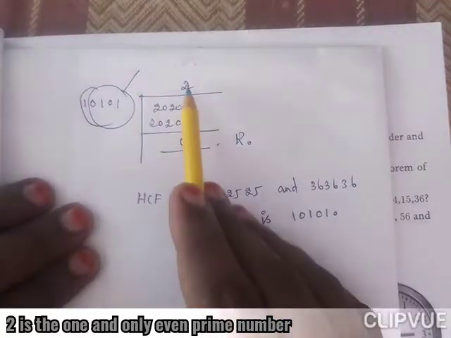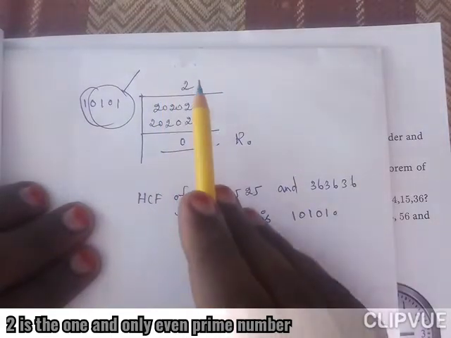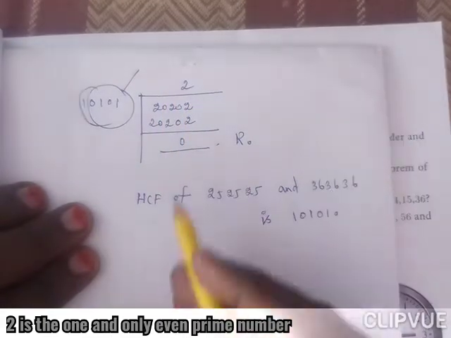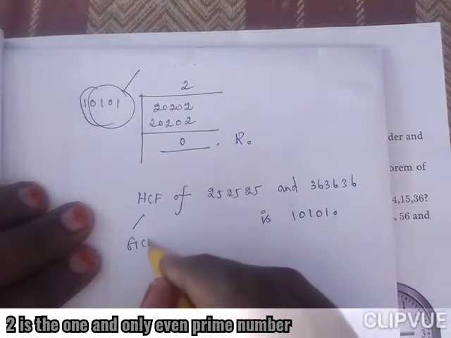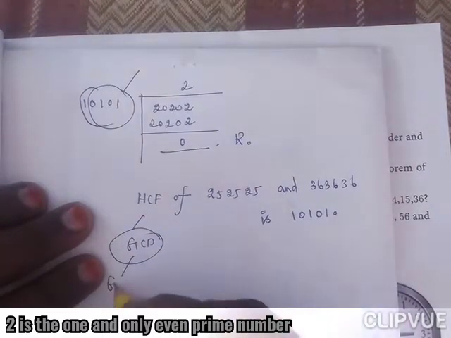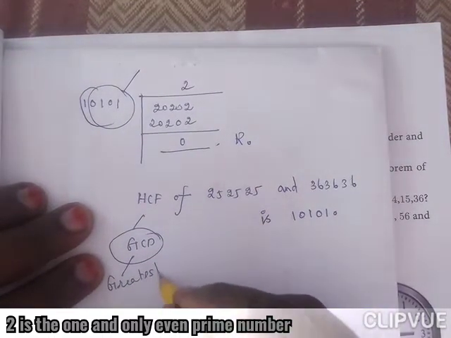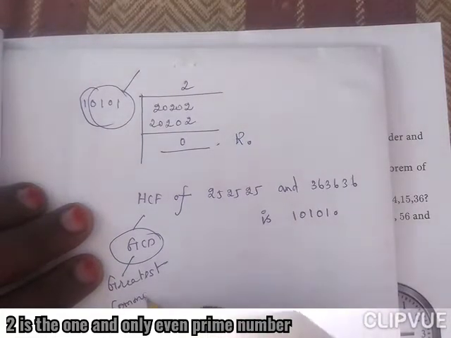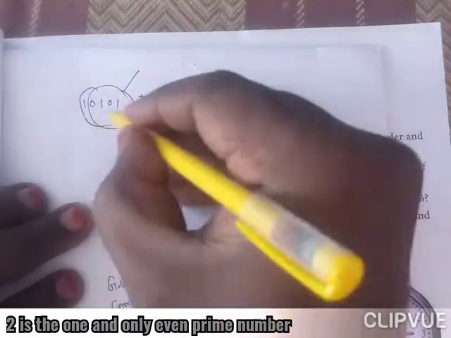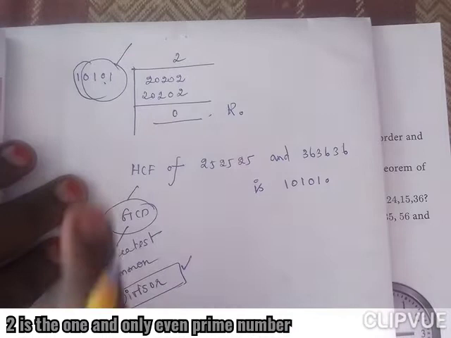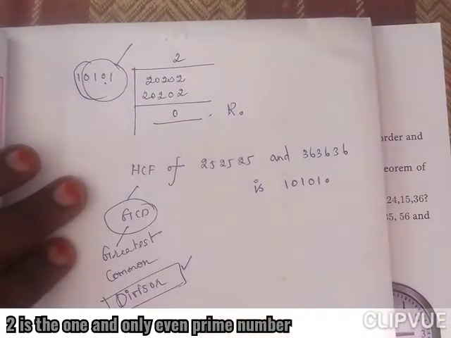Already I told you, this is the quotient; we should not write that as the HCF. HCF or GCD, greatest common divisor. So the divisor is 10101, and this will be the answer.